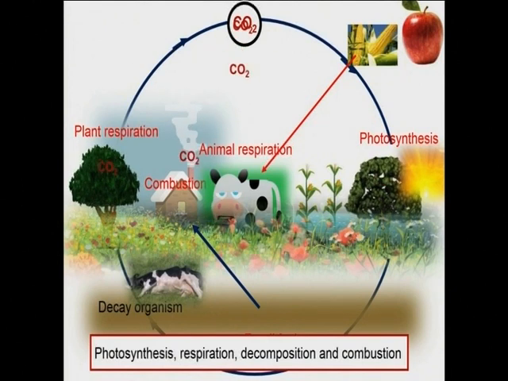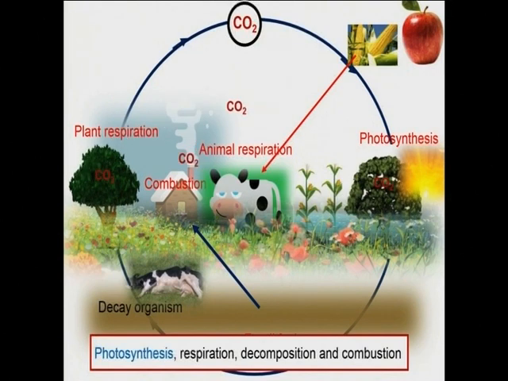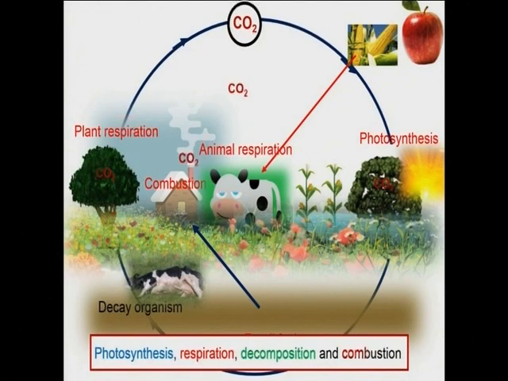Then once we die, our body decomposes and forms fossil fuel. Then the fossil fuels are burned, and again carbon dioxide is released to the atmosphere. So these are the 4 important processes that you need to understand in order to explain the carbon cycle. Now let's look at the importance of the carbon cycle.